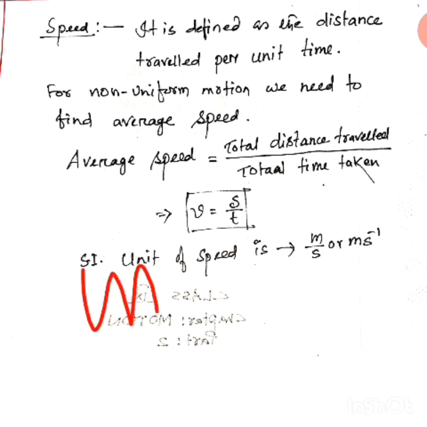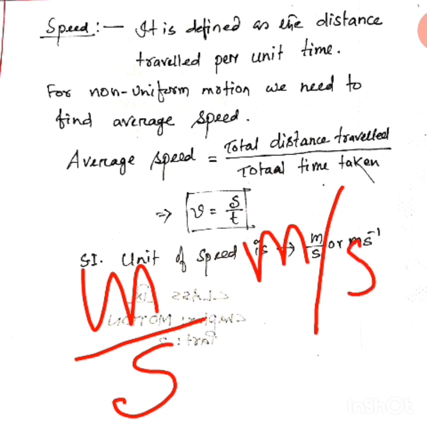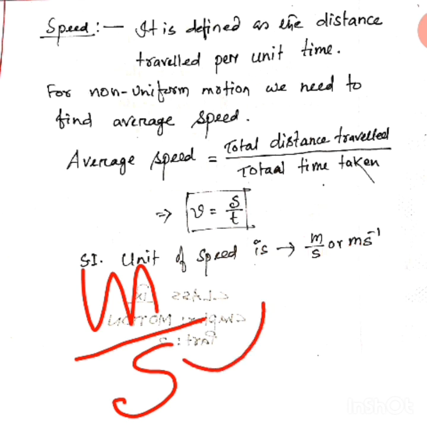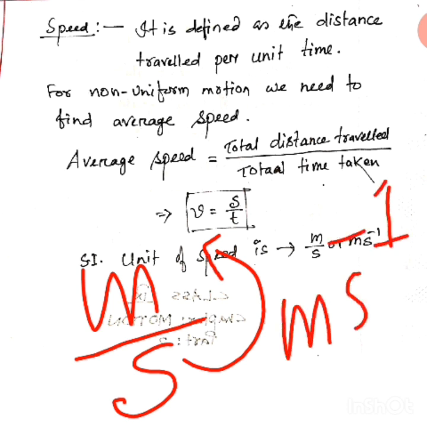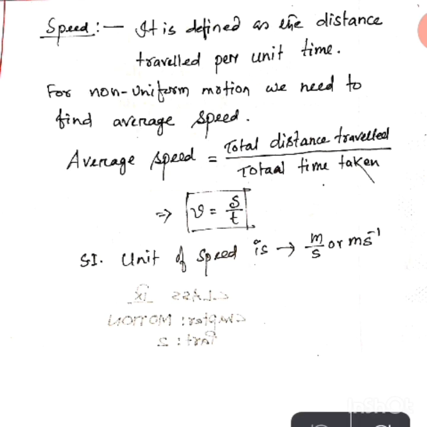We read like this, meter per second, m divided by s, but we have to read it as meter per second. We write like this, m by s also, and we write like this. If you put this s in the numerator, how will you write? m s inverse. Clear? m s inverse. Understood? So this is the SI unit of speed.